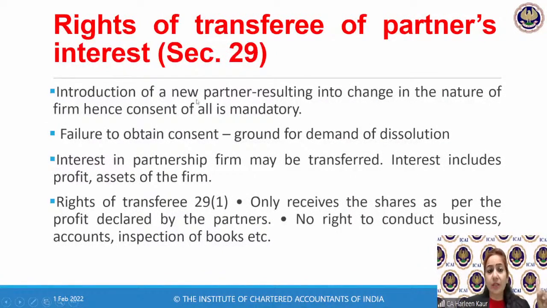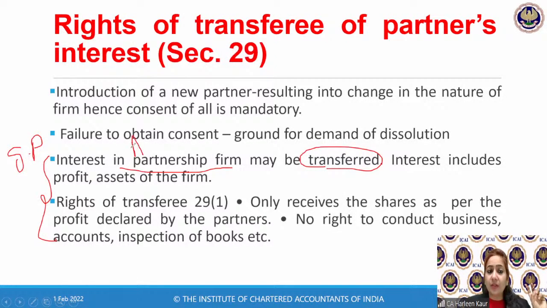Ma'am, new partner has to be introduced. All the partners' consent is compulsory. Otherwise, it gets into dissolution. Interest in partnership firm may be transferred. Now, this is very, very interesting. This is specifically talking about the case of sub-partnership.